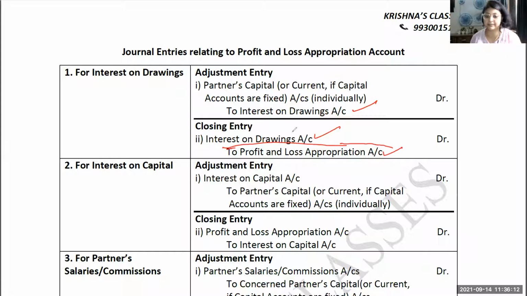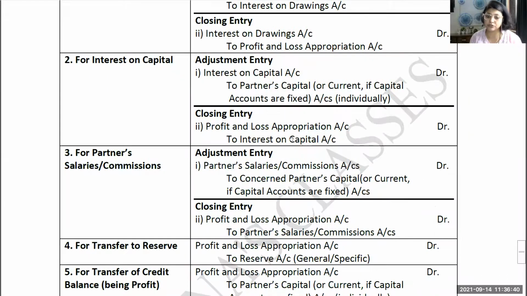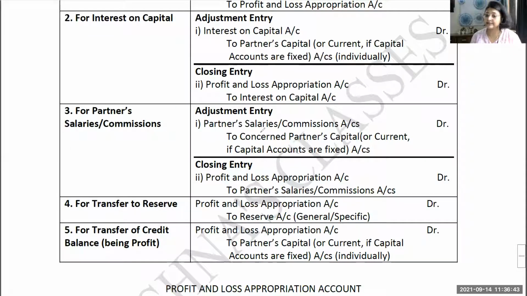So obviously it should come on the debit side, but first you have to see what the opening entry is. Interest on capital to partners' capital or current account, whatever method is being followed, accordingly the capital or current account will reflect over here. Now this interest on capital is an expense. That is why profit and loss appropriation account should be debited, and interest on capital will be credited. Then the next one is regarding partner's salaries or commission. If any salary or commission is provided to the partner, the adjusting entry will be: partner's salary, commission, remuneration, whatever name it is called, will be debited to the concerned partner's capital or current account.